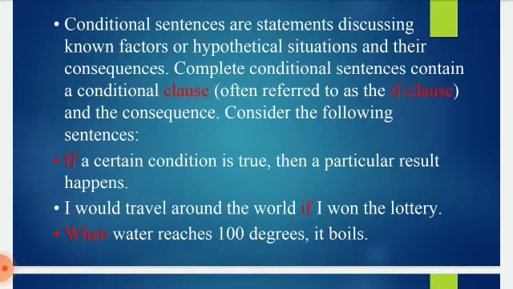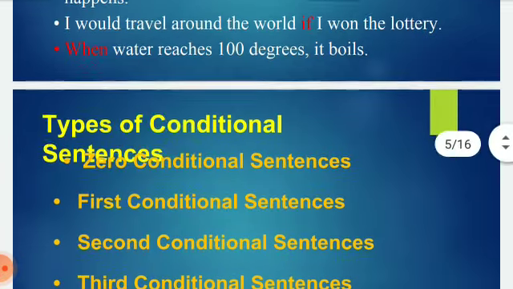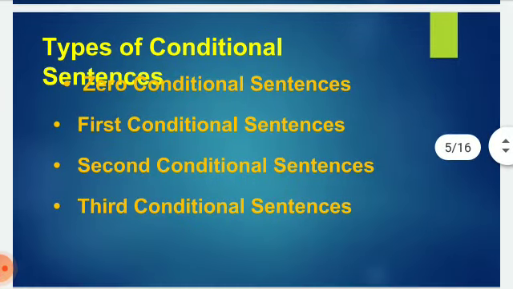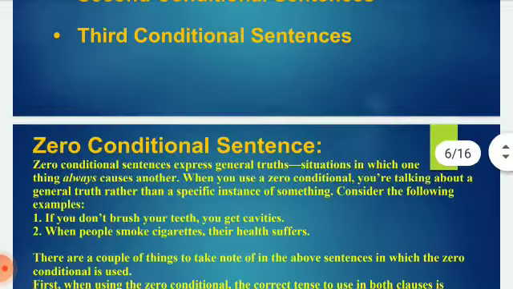I would travel around the world if I won the lottery. When water reaches 100 degrees, it boils. Types of conditional sentences: zero conditional sentences, first conditional sentences, second conditional sentences, and third conditional sentences.